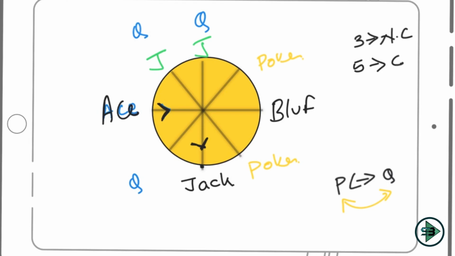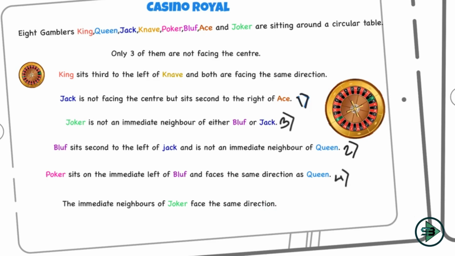Then let's go to the last statement here. The immediate neighbors of Joker face the same direction. So now I'm just left with 2 statements, the first and the last. Let's see how we can use these in a way that we get the answer easily. The problem is I don't know exactly the location of Joker. To know the exact location of Joker, I can take an assumption and use these 2 statements to derive a conclusion from it.